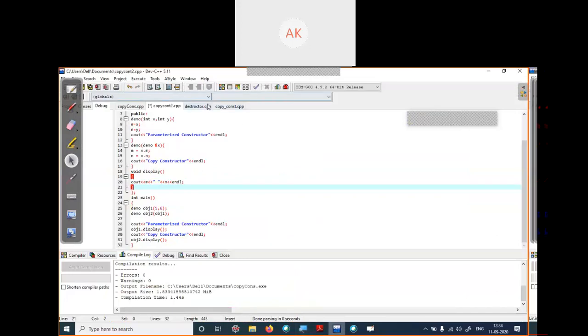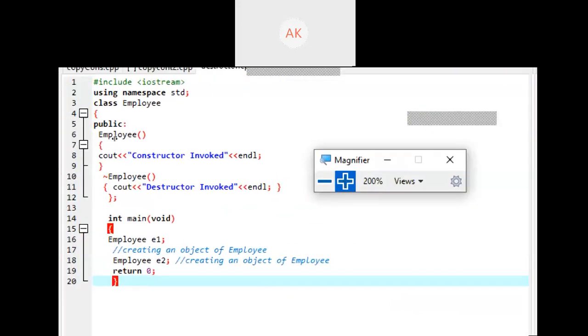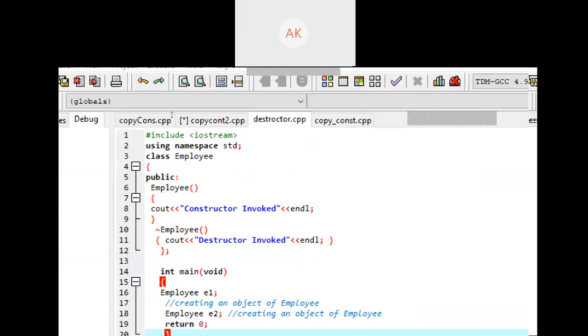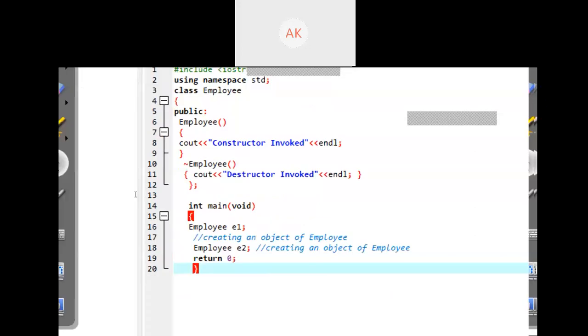Let's see the coding area. We have created one class Employee. In the Employee class, we have created one constructor, Employee, which just prints a message, constructor invoked, meaning the constructor was called. And we have declared one destructor: before Employee just write the tilde, meaning it's a destructor, which will delete the object. In the main method we have declared one object e1 of type Employee.